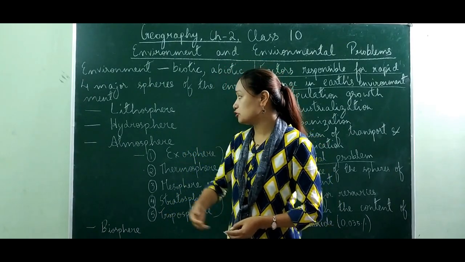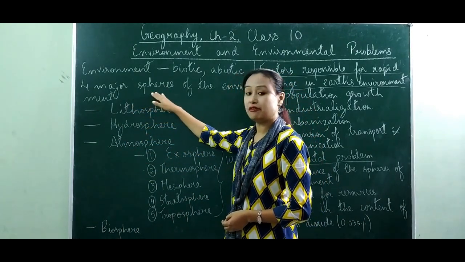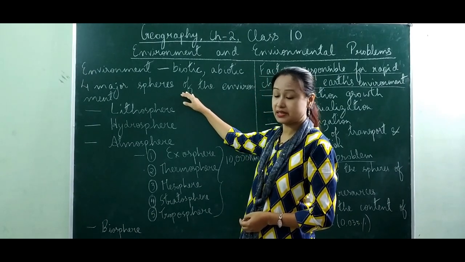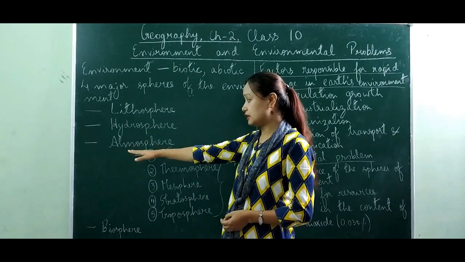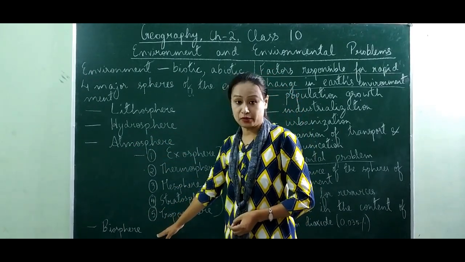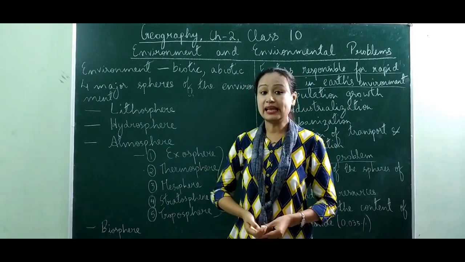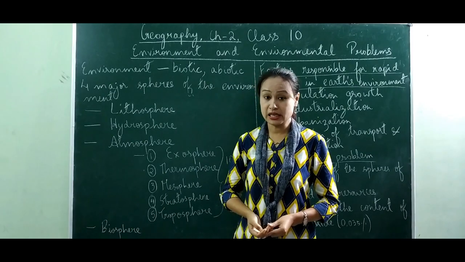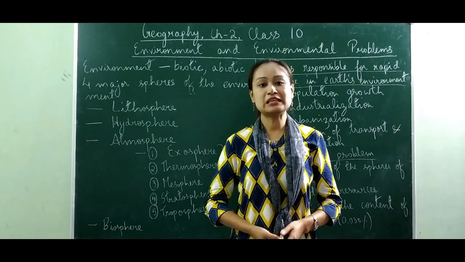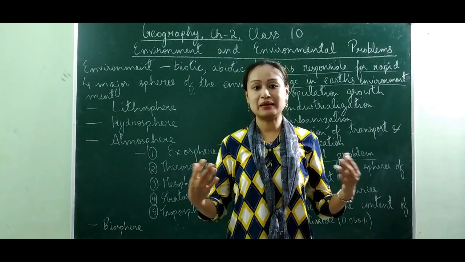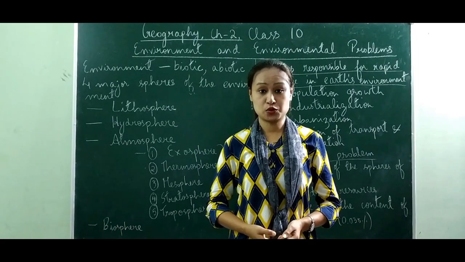In order to learn this environment in a broader way, we have divided the environment into 4 major spheres. The first one here I have written lithosphere, second hydrosphere, atmosphere, then we have biosphere. Let's come to the first. Lithosphere means the landforms or the land component of the earth comprising of the rocks, soils, minerals. Lithosphere consists of all the continents which comprise together the hills, plateaus, plains, valleys and coastal area.